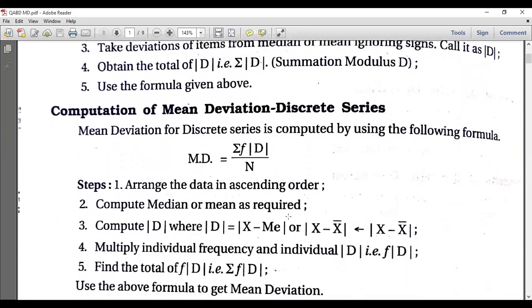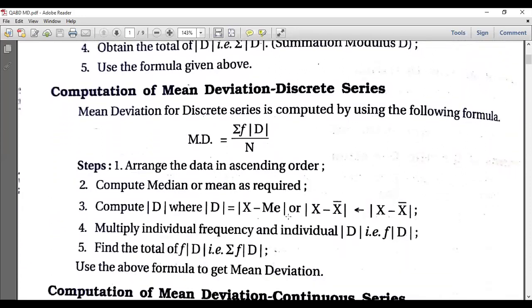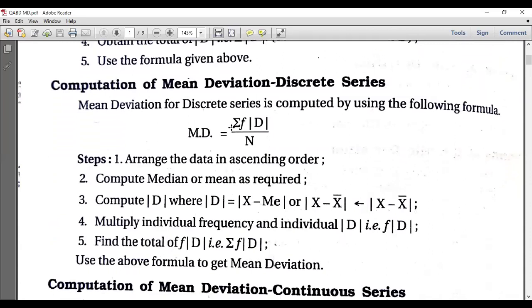For the individual series, we will not have any frequency, but for the discrete series the frequency will come. We will multiply by the frequency: the summation of f into modulus of d divided by n. If we're going with mean, we'll take x minus x bar; if with median, x minus median; and so on.